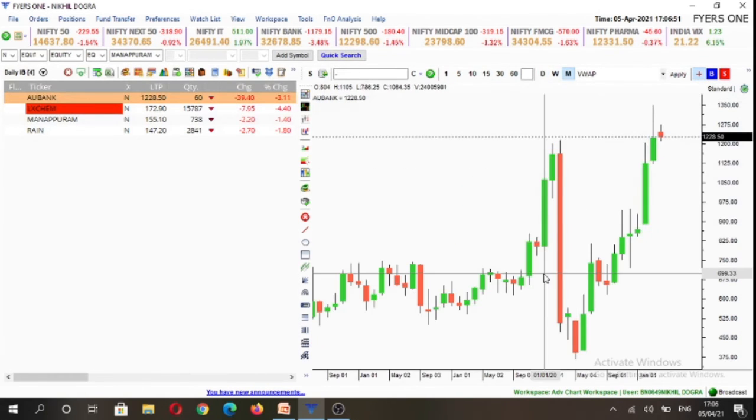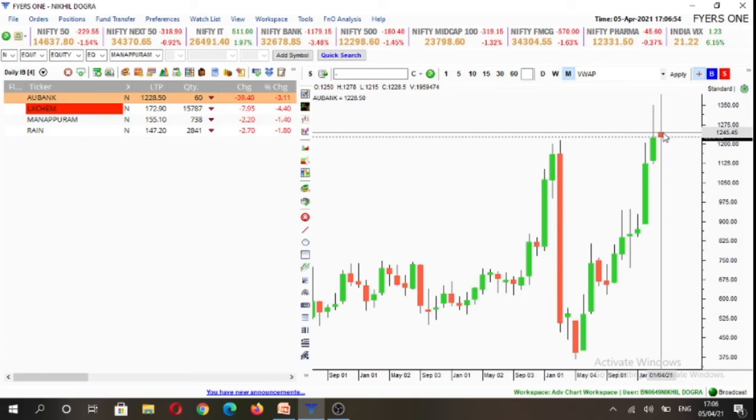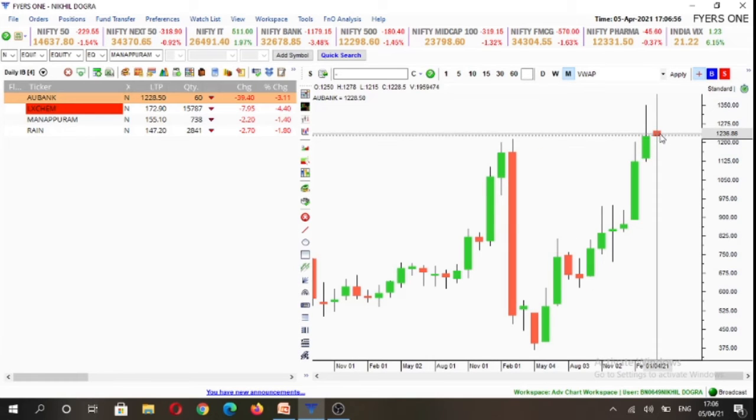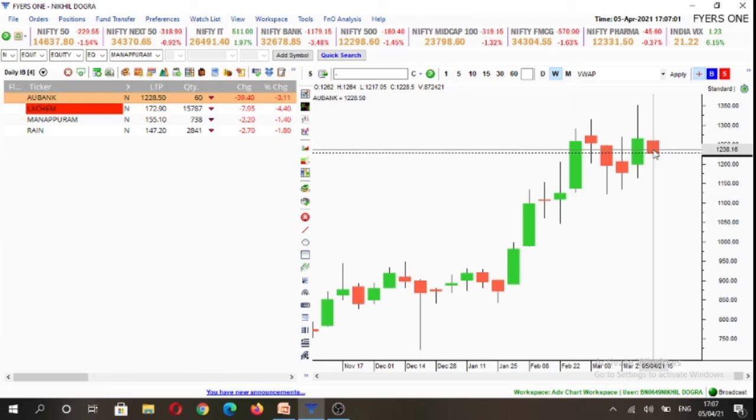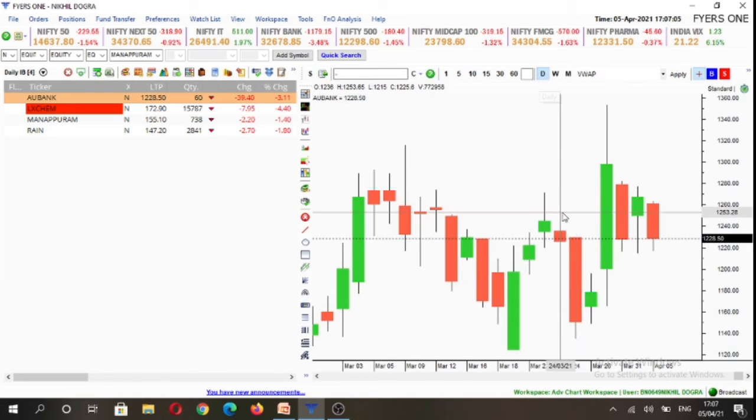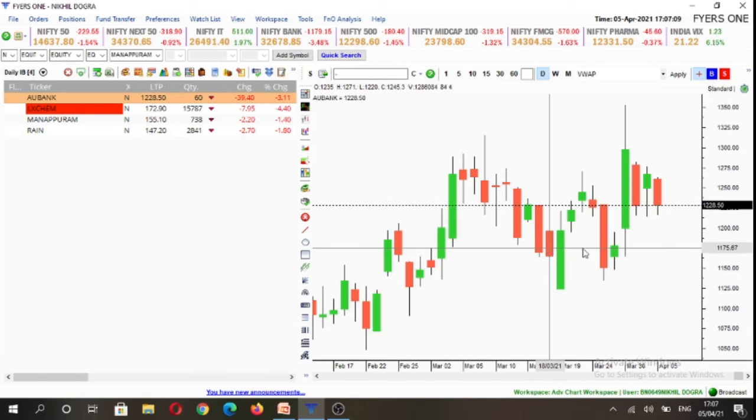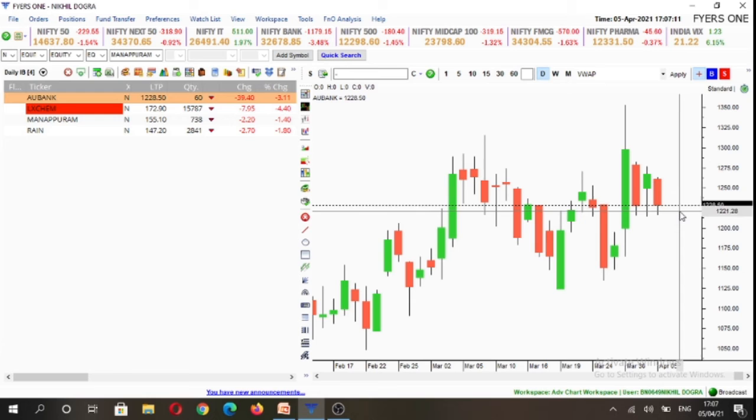On the monthly time frame, it is under control of sellers below 1,250. On the weekly time frame, again, it is under control of sellers below 1262, and on the daily time frame below 1262, it is under control of sellers, and we have overall formed an inside candlestick, which tells us that